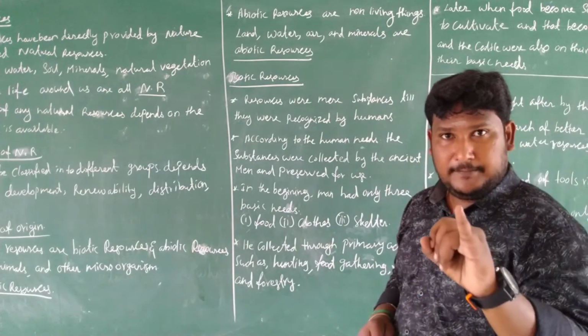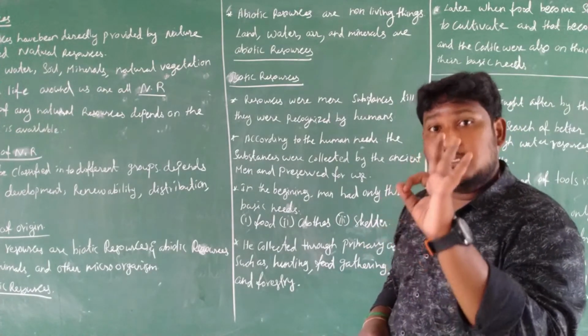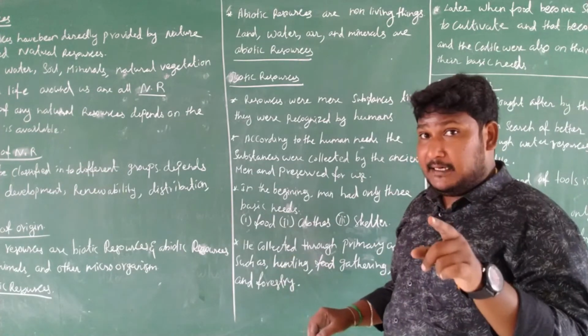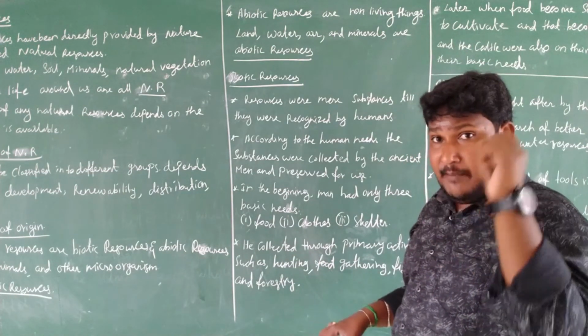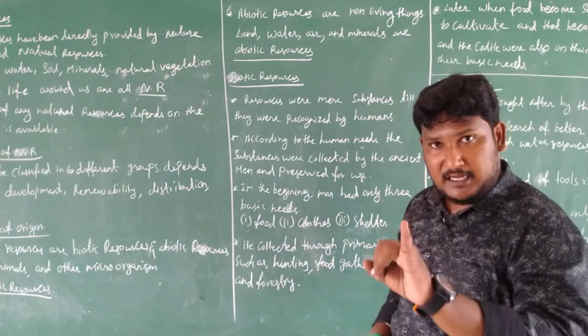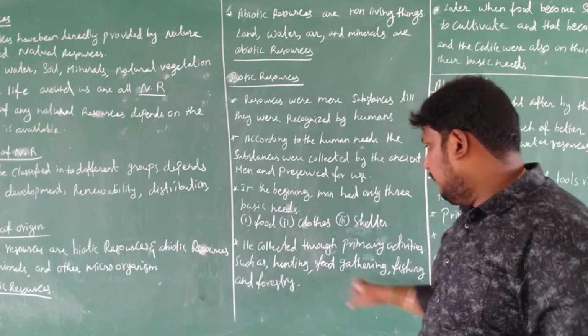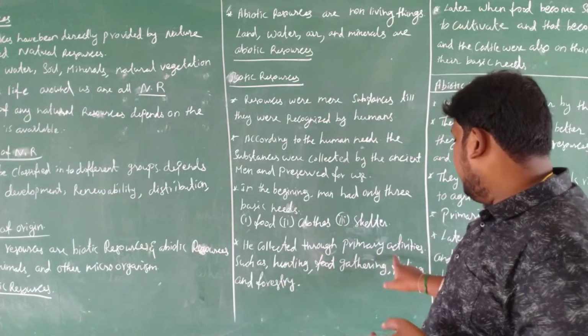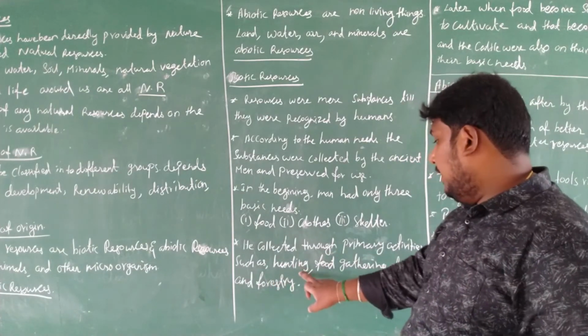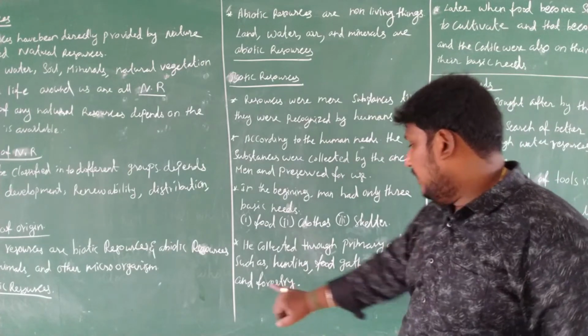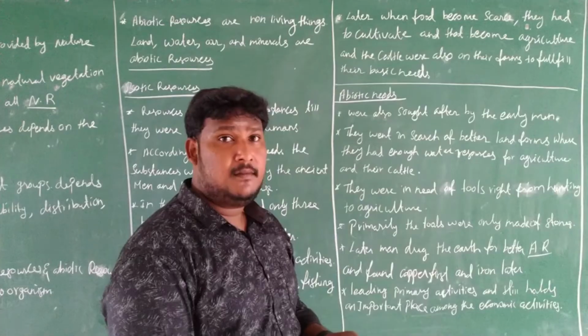First one is food, second one is clothes, third one is shelter. How were they collected? Through primary activities: hunting, food gathering, fishing and forestry. These are the four.